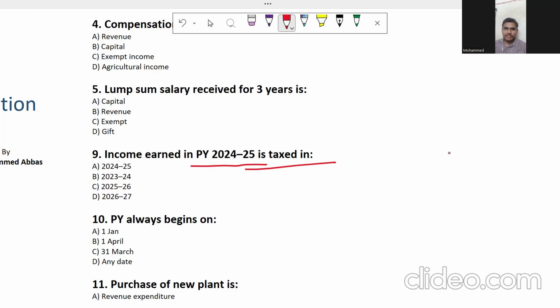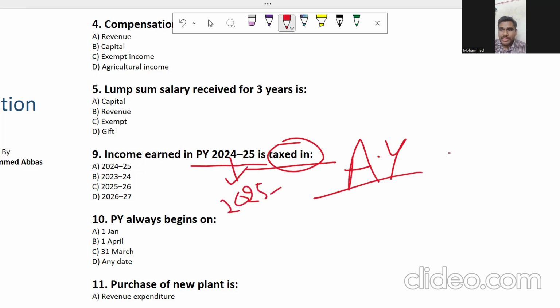Very good. So I'm going to tax in the assessment year. What is my assessment year? If previous year is 24-25, my assessment year is going to be 25-26. Very good. I think Suga, you have answered very well. It's a correct answer, 25-26. When we are going to tax, we tax in the assessment year. Assessment year is the year after the previous year. That is, previous year 24-25, then assessment year is going to be 25-26.